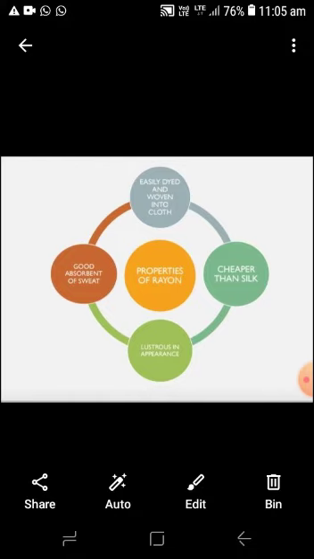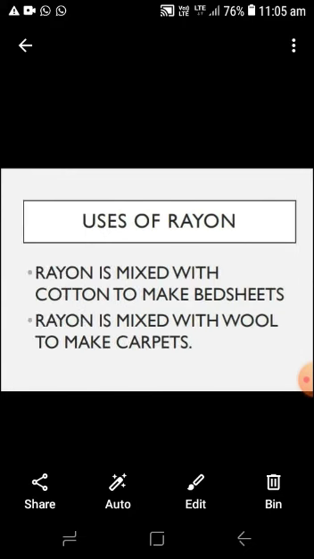Good absorbent of sweat. This one is a very common and peculiar characteristic of the rayon. And the rayon is easily dyed. It can be changed into different colors and different kinds of clothes can be prepared from the rayon. The uses of rayon: rayon is mixed with cotton to make bed sheets, and mixed with wool to make carpets, so the rayon as artificial silk can be used to make different kinds of garments, mostly bed sheets and carpets.